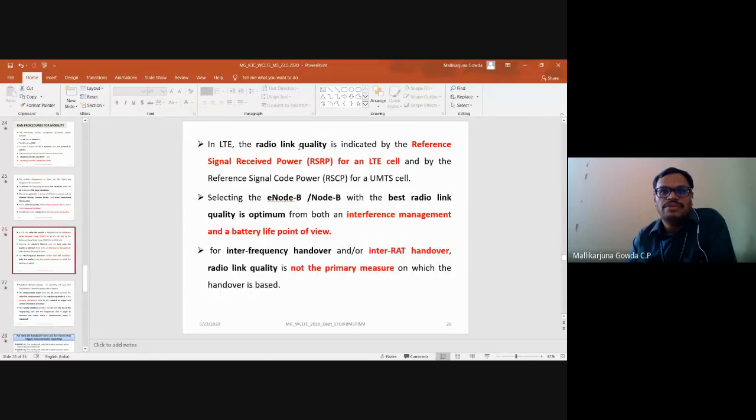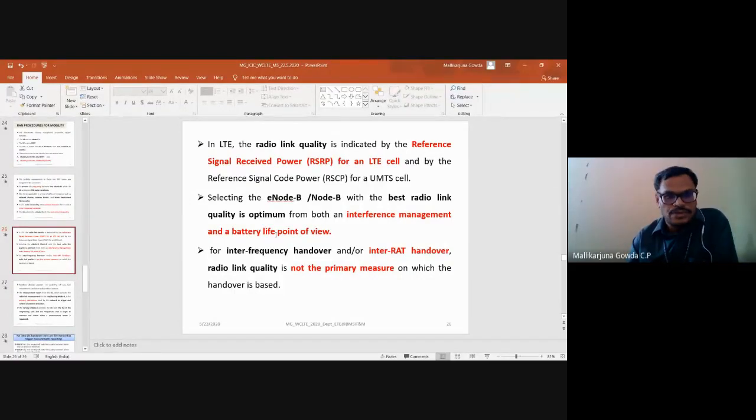So how do we convey this radio link quality? It is indicated by the reference signal received power. In case of a UMTS cell, it is indicated by the reference signal code power. Selecting the best ENB with the best radio link quality is important for both interference management and battery life improvement.